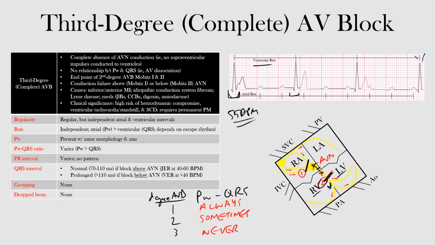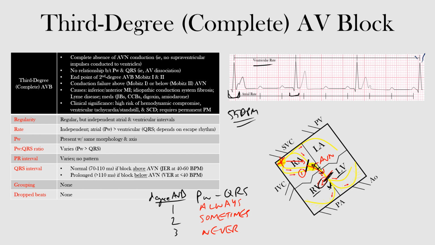All right, let's briefly go through our chart before we end here. Again, there is complete absence of AV nodal conduction in third degree heart block. There are no supraventricular impulses that can get conducted to the ventricles. So even though we may have an impulse coming from our sinus node, it just cannot make it through to the ventricles. So there's no relationship between the P waves and QRS complexes. We have AV dissociation. This is a form of it.